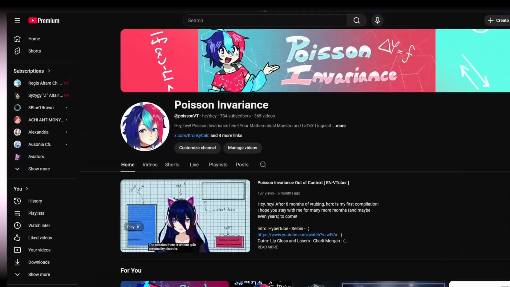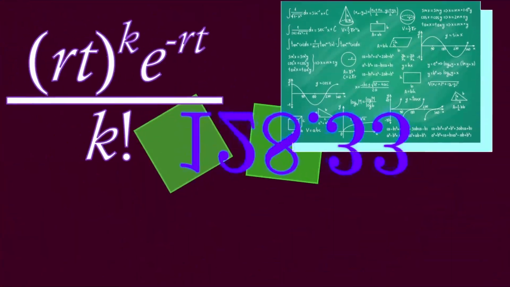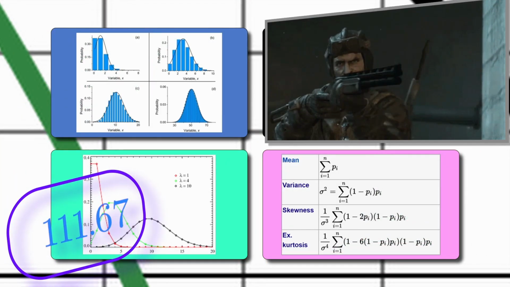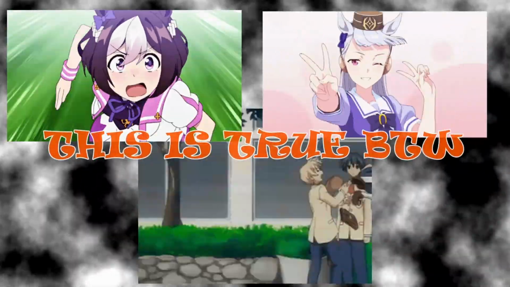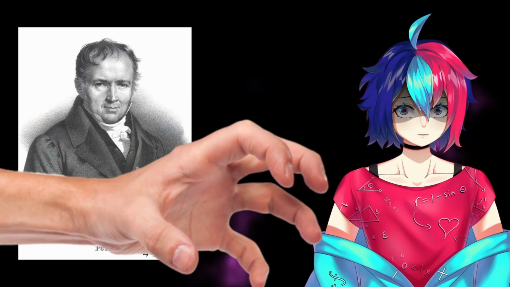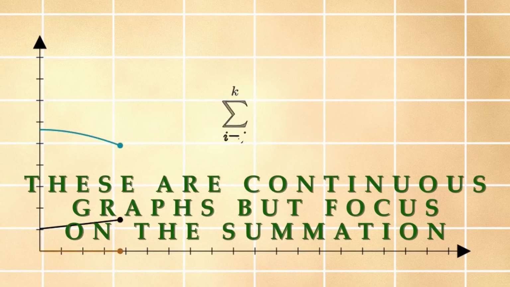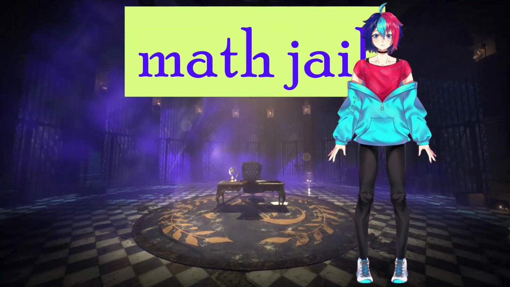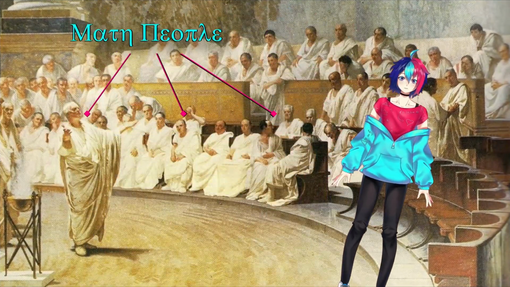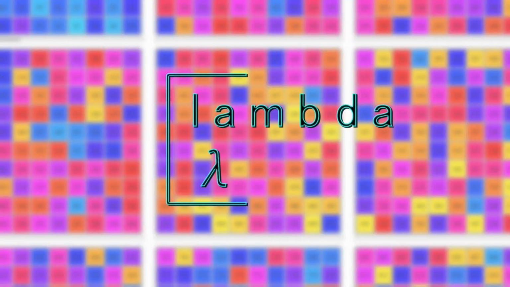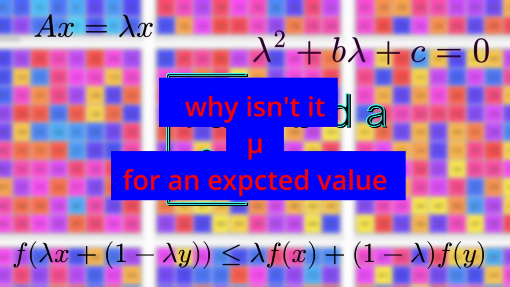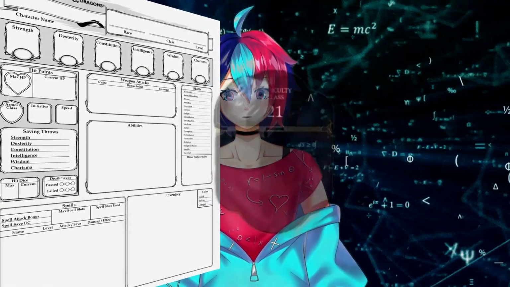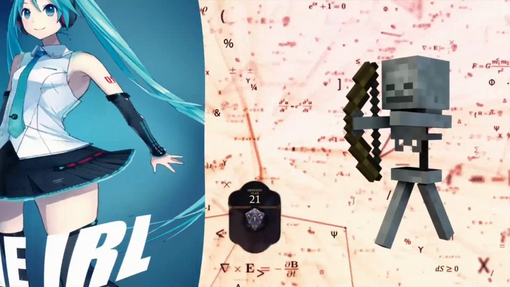Welcome everyone to my first ever YouTube video. On today's episode, we will be taking a look at the Poisson distribution, or as it is better known, the model that showed how many Prussian soldiers were accidentally killed by horse kicks. As a result of a French guy stealing my name, I am now obligated to talk about the series of discontinuous dots on integers k equals i to j over a given length of time. But I won't get out of here without mentioning more mathematicians, so that's why we're bringing up Euler's number e. We also have lambda, the letter that is used as a scalar in every formula. My mathematical rage at this cannot be quelled, but fortunately for all of you, I have a strength modifier of -5, and arms like empty tubes of toothpaste.